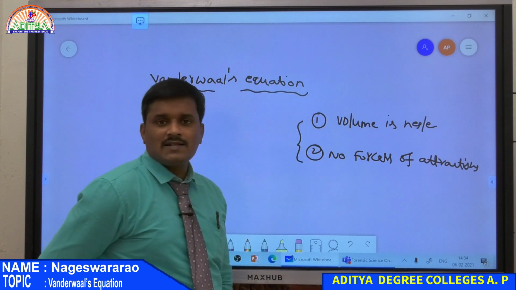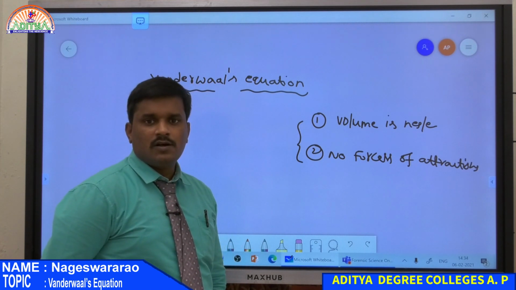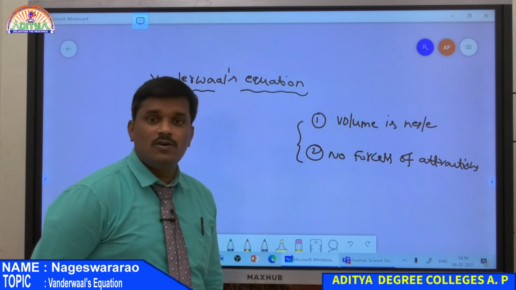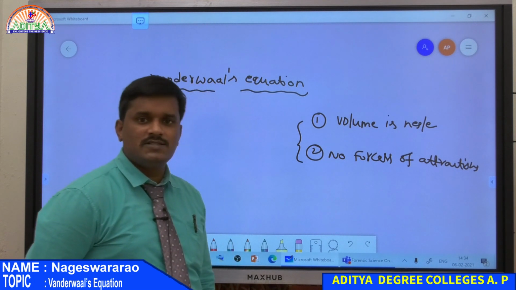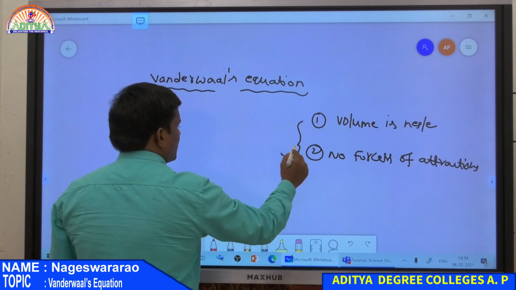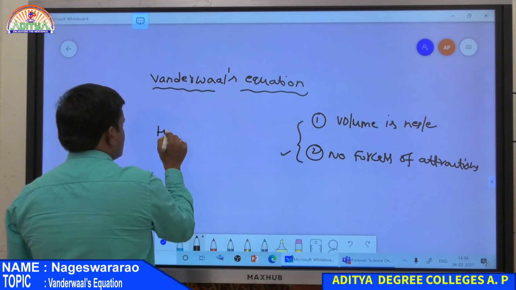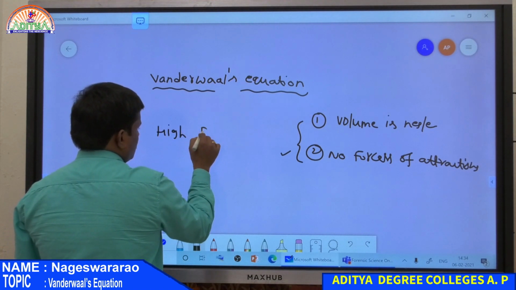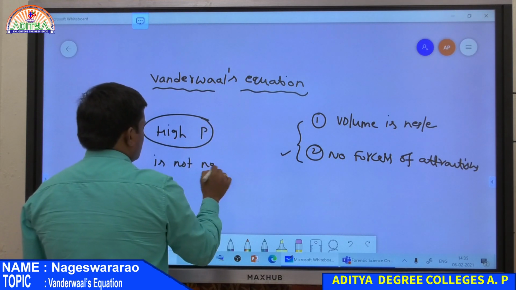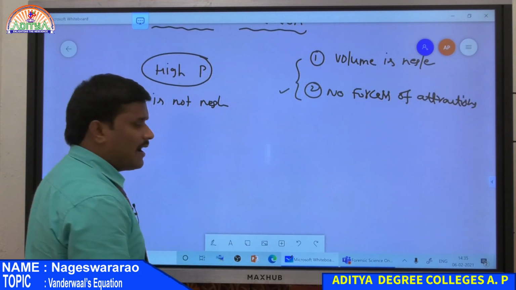If the pressure of the gas increases, then the distance between the gas molecules becomes very small. That means the gas molecules are close to each other, hence there are collisions between the gas molecules. Due to collisions, the pressure of the gas changes, so Van der Waals made a pressure correction. Similarly, negligible volume cannot be assumed at high pressure, because the volume occupied by the gas molecules is not negligible.